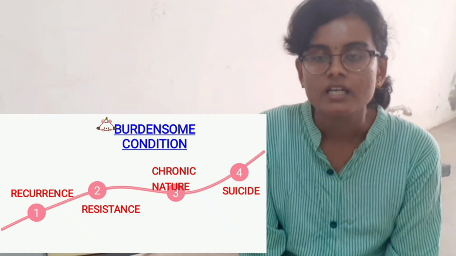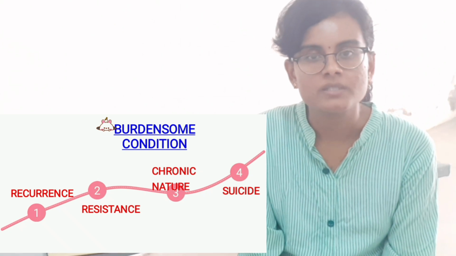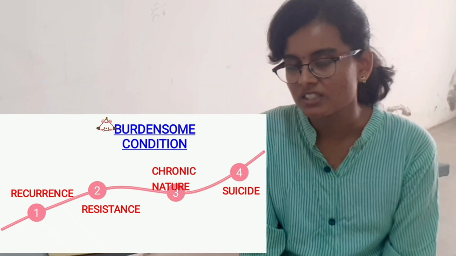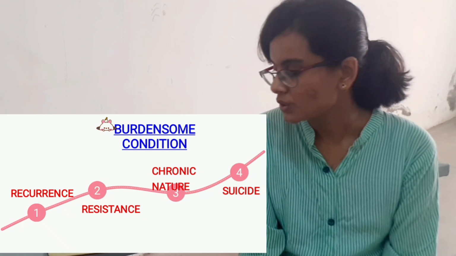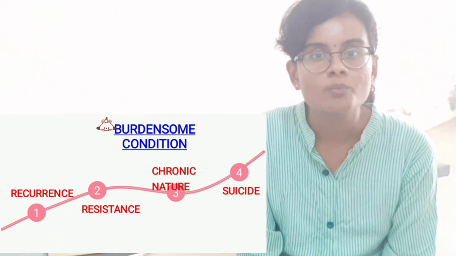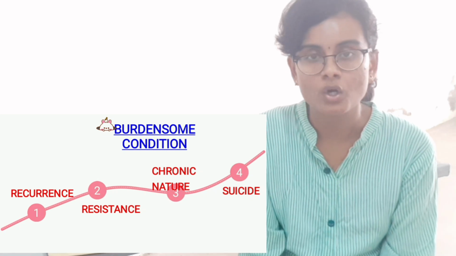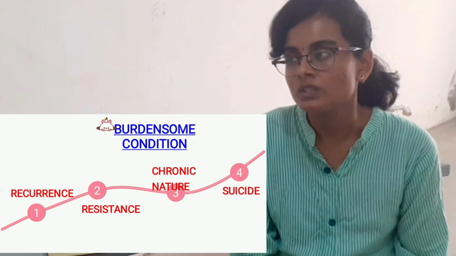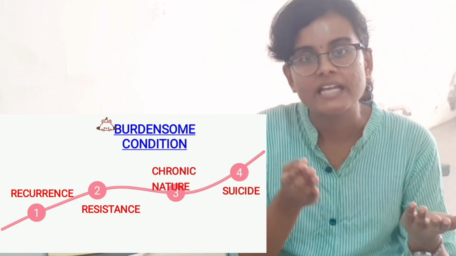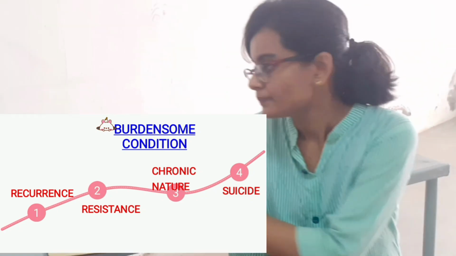Next, resistant. 10 to 15% of people are mostly resistant to the treatment, mainly an antidepressant. Next, you also have the chronic nature. It can persist for more than 6 months, 9 months, or even lifelong. Next, suicidal ideation. In 10 to 20% of people, suicidal ideation has been increased.